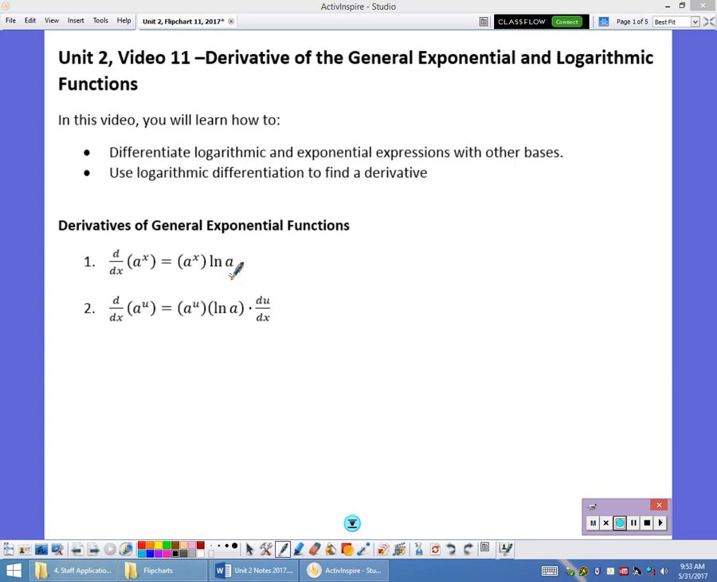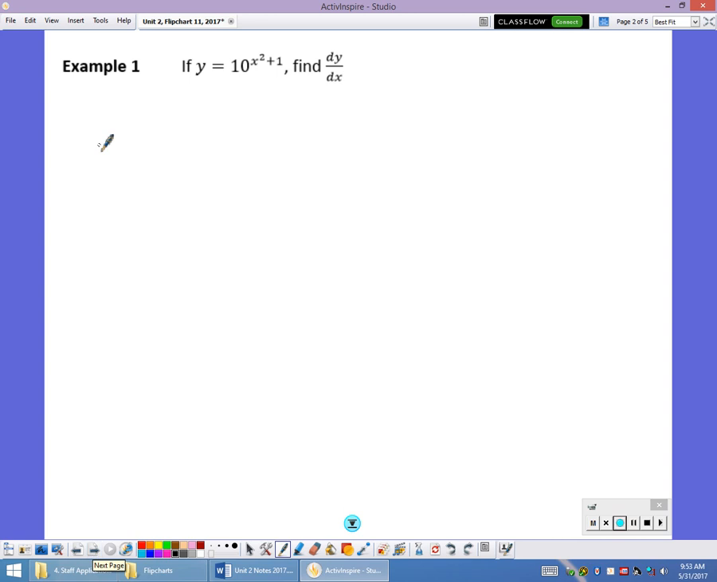1. If we throw a function on there, like a to the u, the derivative is going to be the original equation times the ln of the base times the derivative of the exponent. In my first example, the derivative dy/dx is going to be the original equation, 10 to the x squared plus 1, times the ln of 10, times the derivative of the exponent, which is 2x. Can't simplify that at all, just leave it that way.